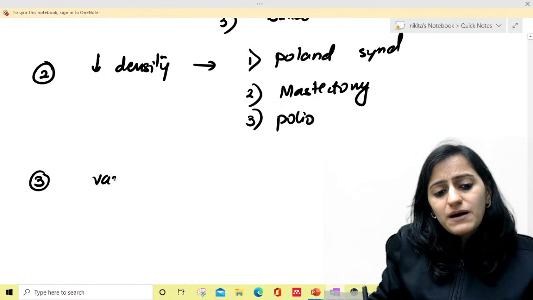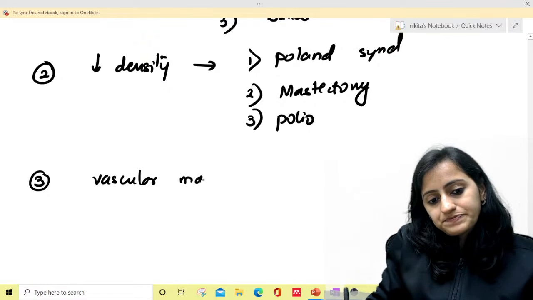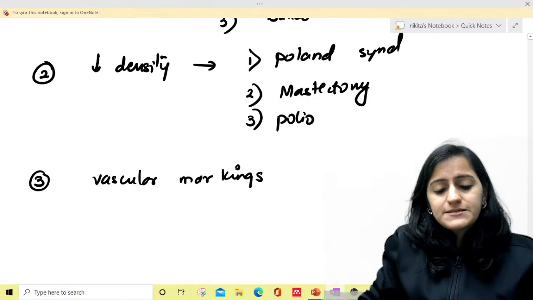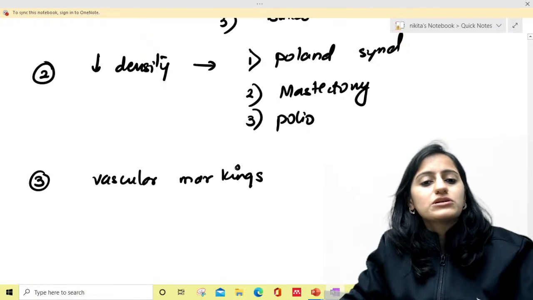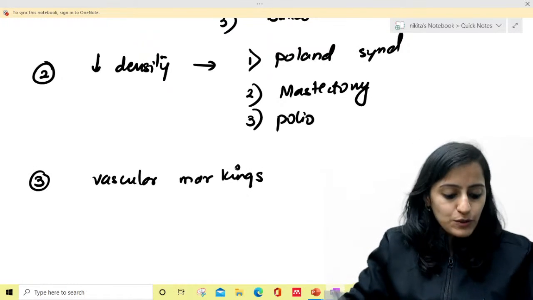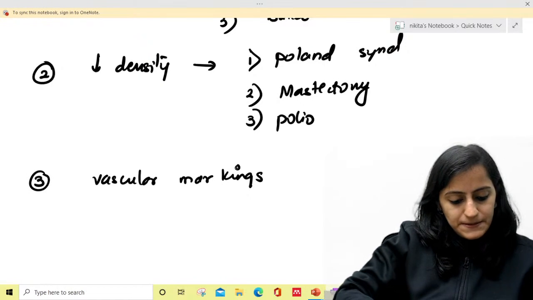If I ask you about vascular markings, what will give a blackout hemithorax? Increased vascular markings or decreased vascular markings?